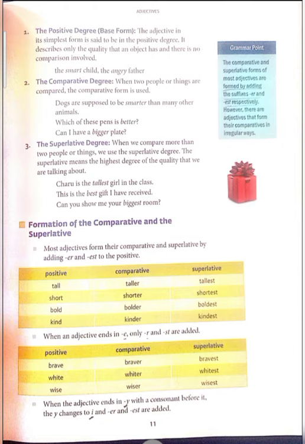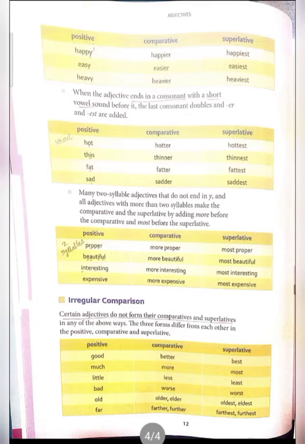Now let's learn the next example. See here, when the adjective ends in y with a consonant before it, the y changes to i and er and est are added. Now see the adjective happy, it ends with y.